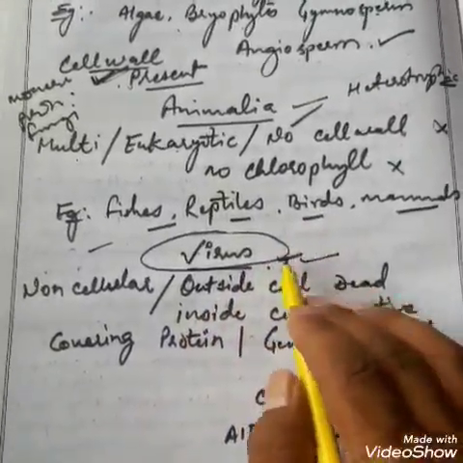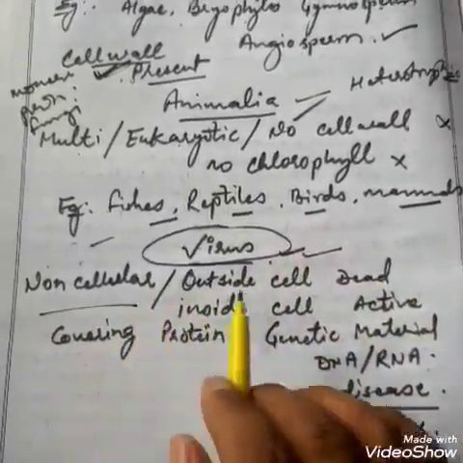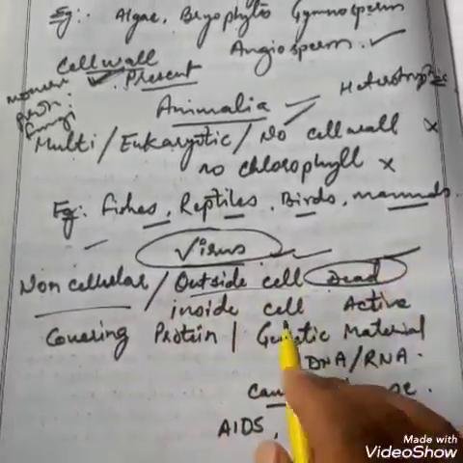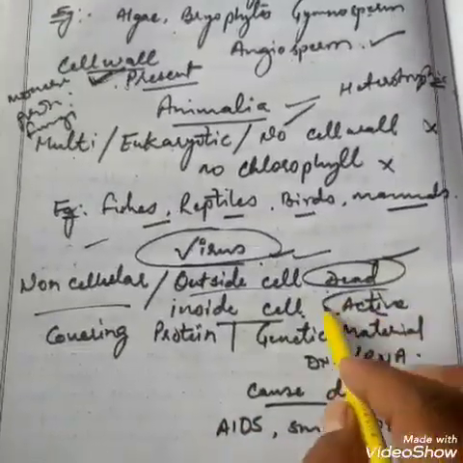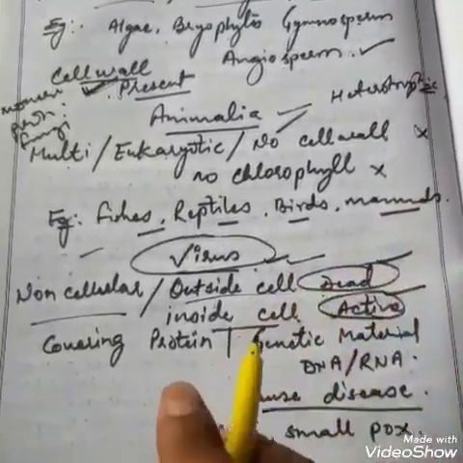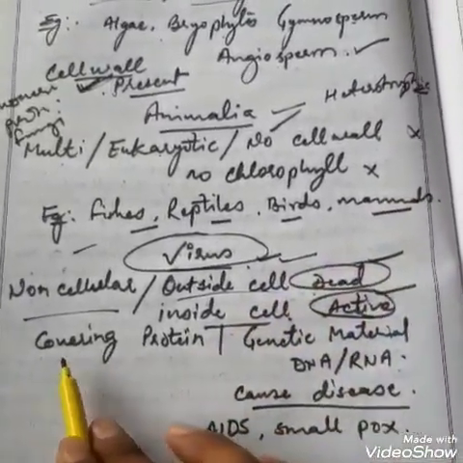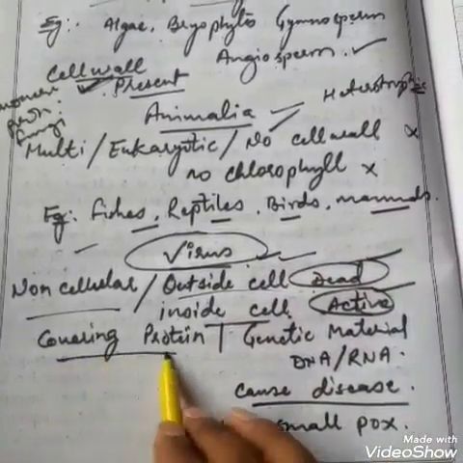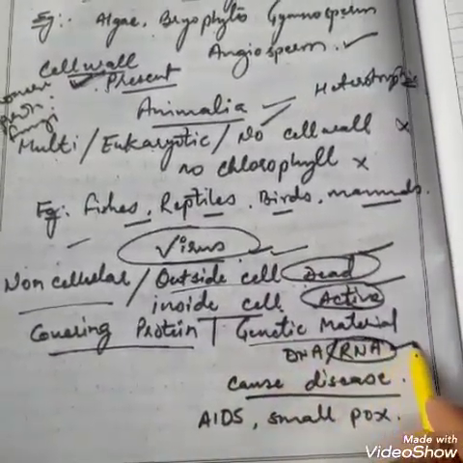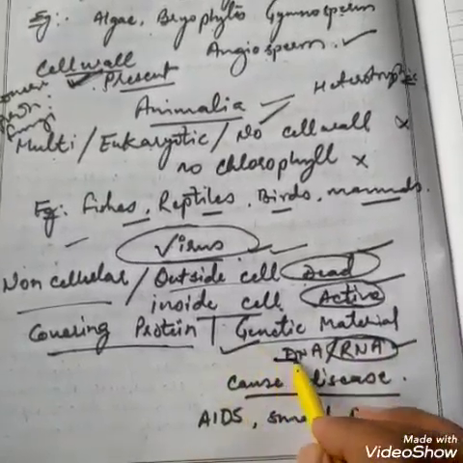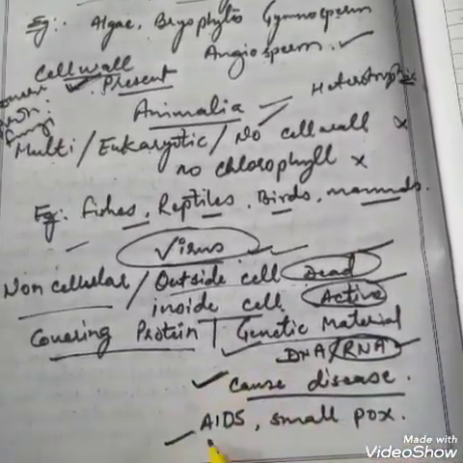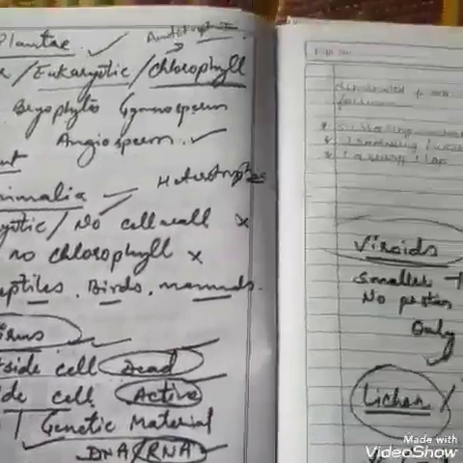What are viruses? Viruses are non-cellular forms. If they are outside the cell, they behave as a dead organism, and if they are inside the cell, they become active, use the mechanism of the host cell, and they reproduce. Their outer covering is made up of protein and they have only one genetic material, and most of the time it is RNA, single stranded, and sometimes it is DNA also. Viruses cause certain diseases such as AIDS, smallpox, chickenpox, others.